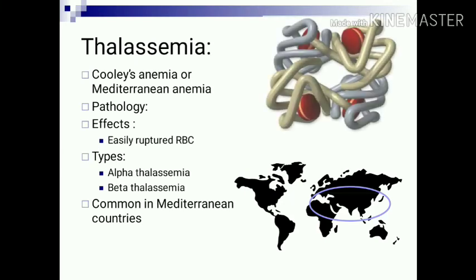Another variety of hemolytic anemia is thalassemia, which is also known as Cooley's anemia or Mediterranean anemia. Here there is decreased or absent synthesis of one or more polypeptide chains in hemoglobin. There are two varieties, alpha and beta thalassemia. In alpha thalassemia, alpha chain synthesis is decreased or absent, and in beta thalassemia, beta chain synthesis is decreased or absent. Because of that, again hemolysis is there, with easy rupture of RBCs, and it is common in Mediterranean countries. You can see here in this diagram.